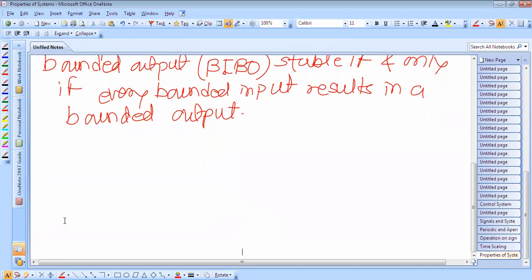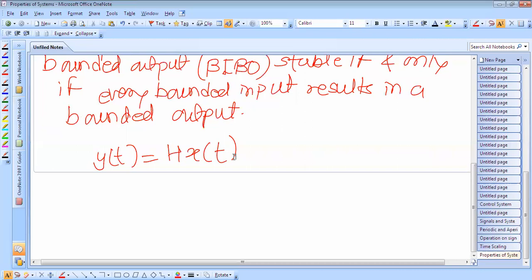So this is the H operator, which is responsible for transforming the input signal into the output signal. Call this equation number 1.